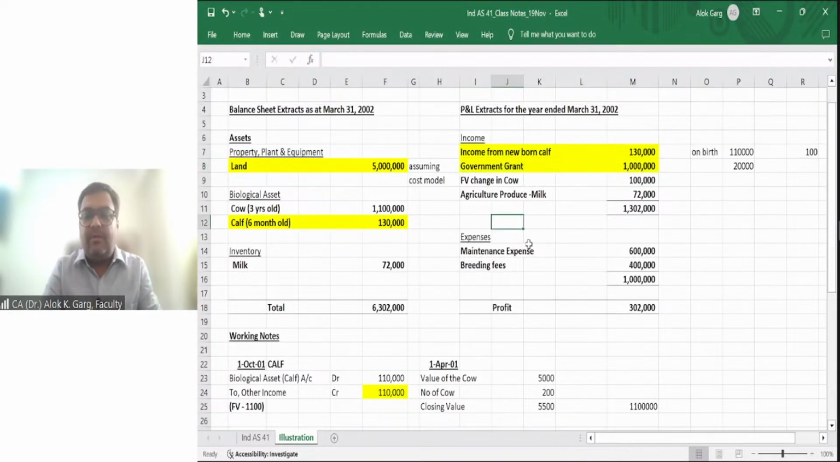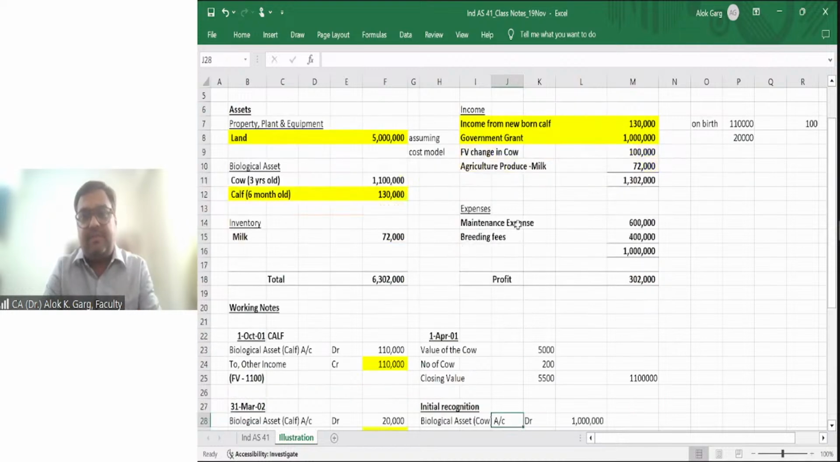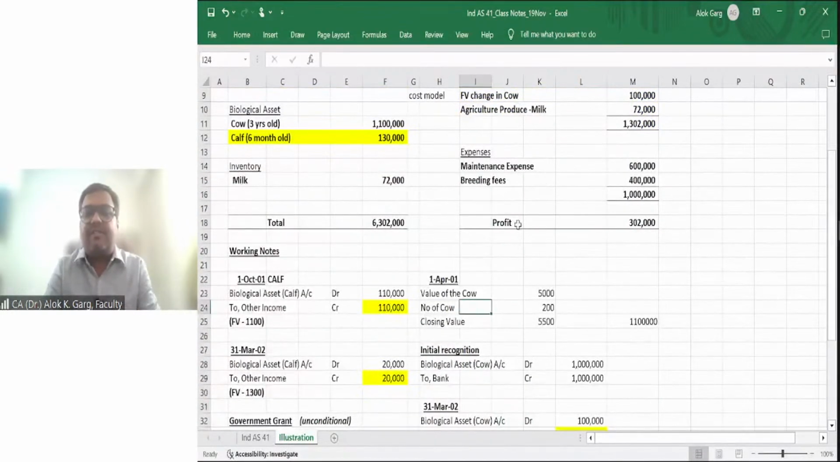Right. Then there are cows which were purchased on 1st April 2001. 5,000 was the fair value and the number of cows was 200. So 10 lakh rupees. Biological asset account debit to bank account 10 lakh rupees. So there is no change between cost and fair value less cost of sale. Right. So biological asset account debit to bank.